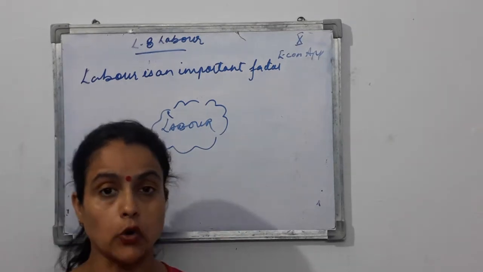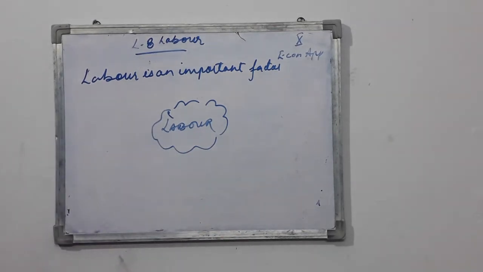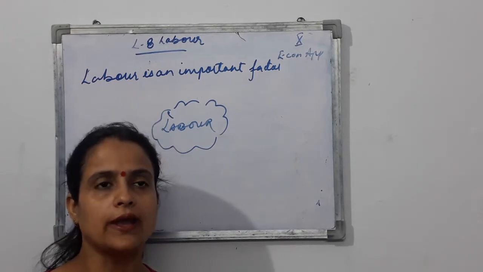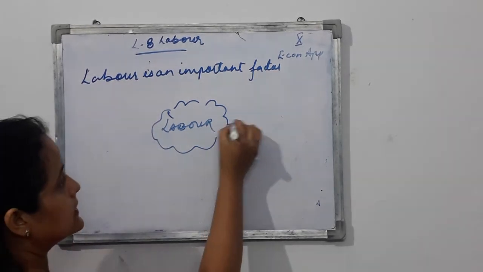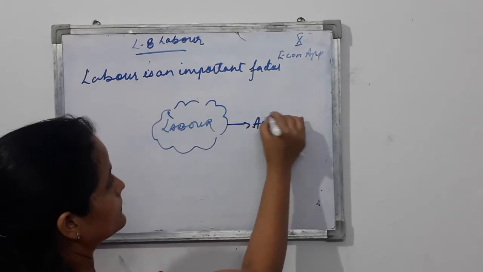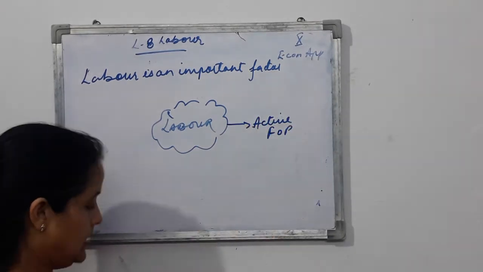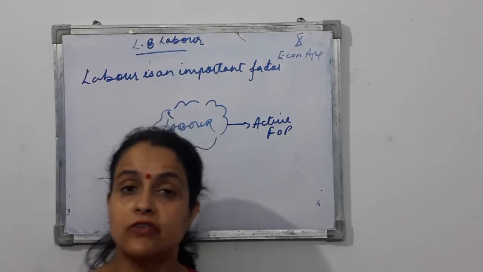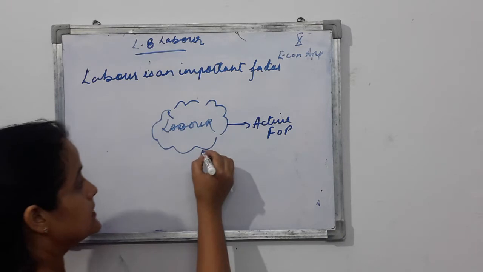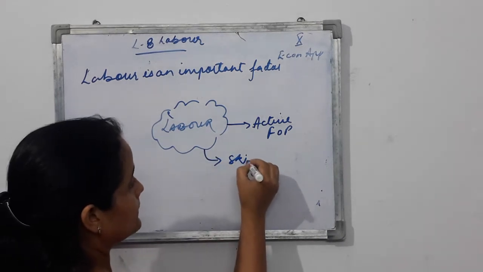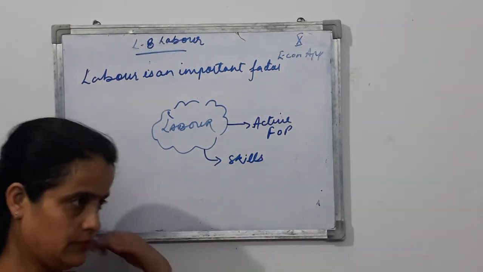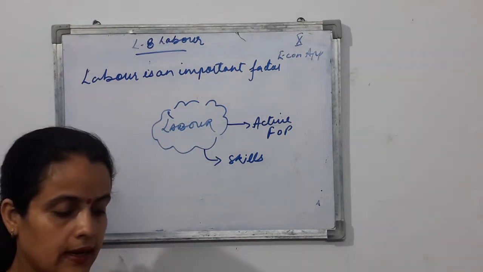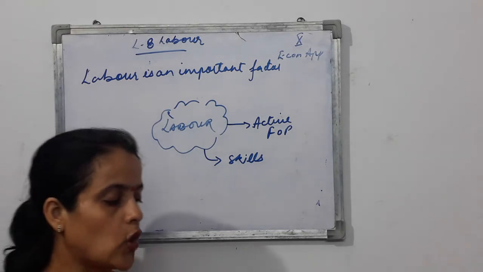Why is it so vital? Because it is an active factor of production. Without labor, your land cannot work, your capital cannot work. Labor has the skills, knows how to handle things and how to organize things. These factors become productive only with the cooperation of labor.